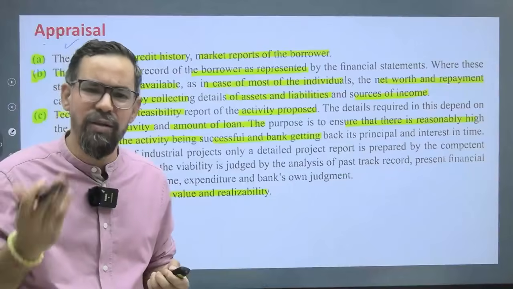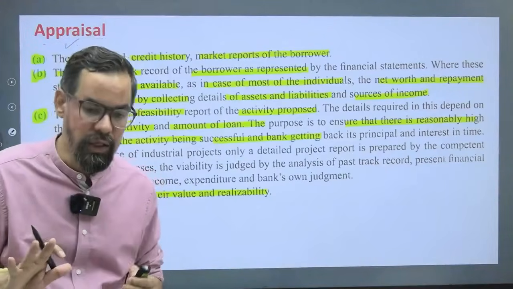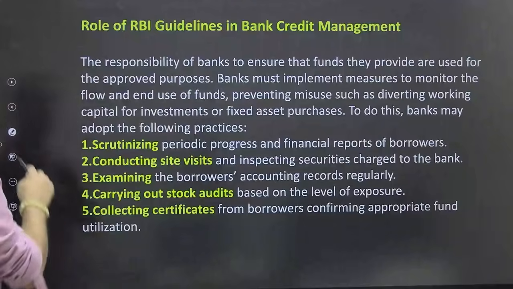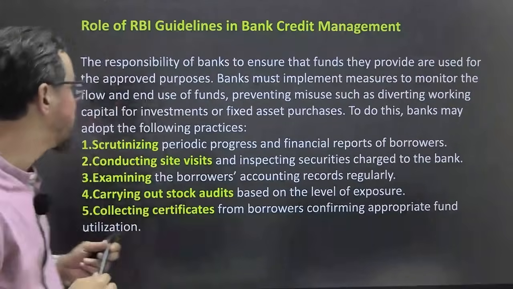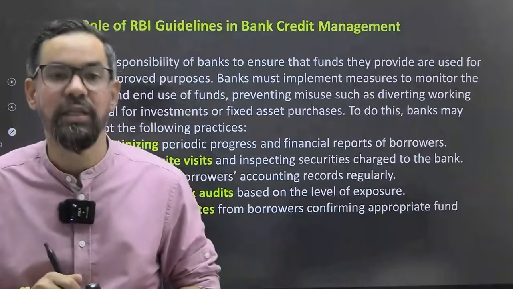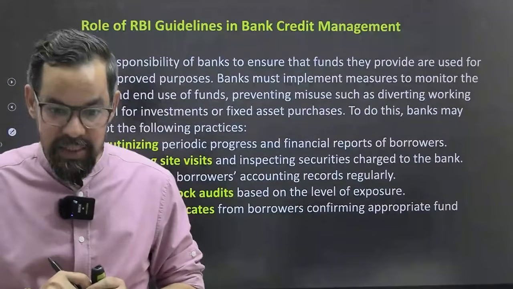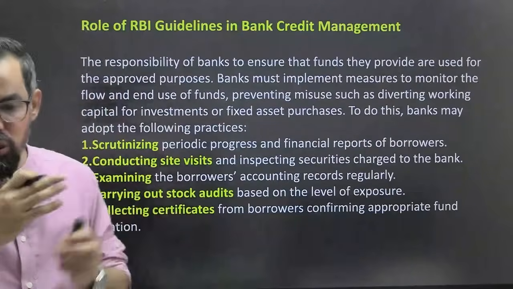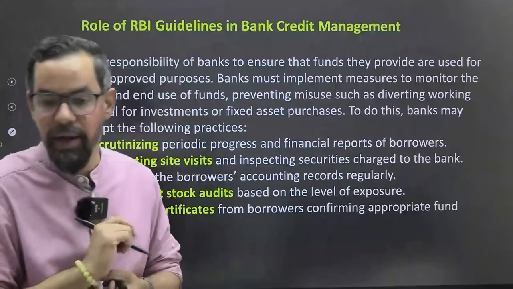Okay, so it can be a pledge, it can be hypothecation, it can be a mortgage, or else we go for assignment also. So these are the things which generally come under your appraisal process. Apart from this, we have lots of RBI guidelines regarding credit management, which include NPA provisioning, loans to the priority sector, MSMEs, or your MCLR, then the external benchmark rate since 2019 itself. So there are so many things. Earlier there was the base rate, then MCLR, then the external benchmark lending rates.